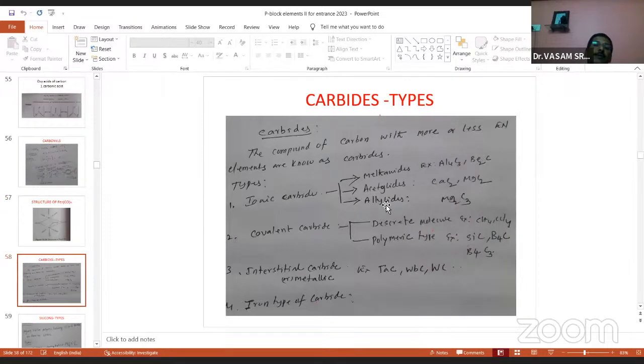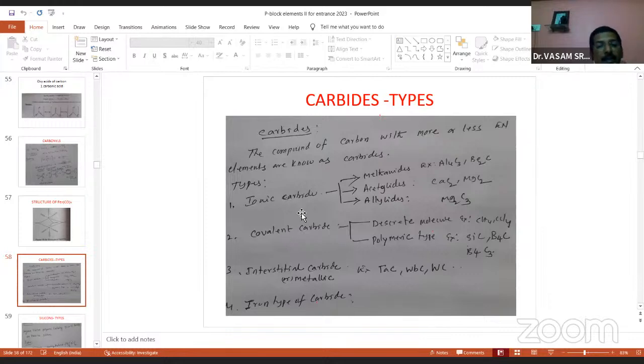And the next important topic is carbides. Compounds of carbon with more or less electronegative elements are known as carbides. The carbides are basically 4 types: ionic carbide, covalent carbide, and interstitial carbide, which is the iron type of carbide. I am expecting one question from ionic carbide or covalent carbide from the entrance point of view. So remember, carbides are compounds of carbon with more or less electronegative elements, and they are basically 4 types.